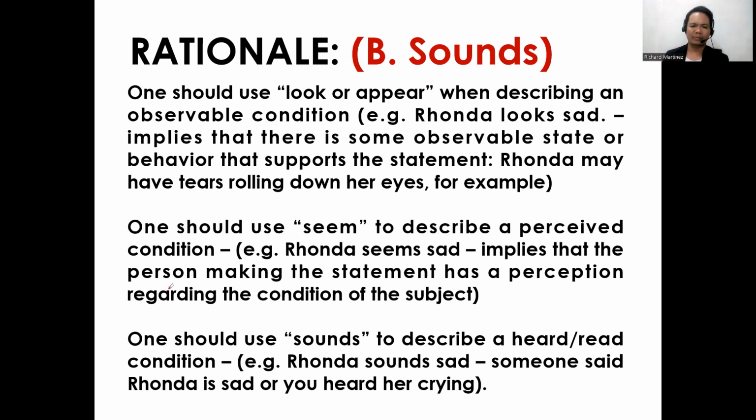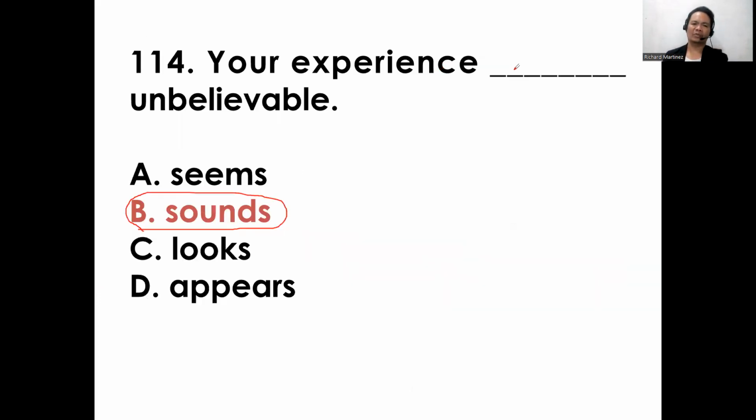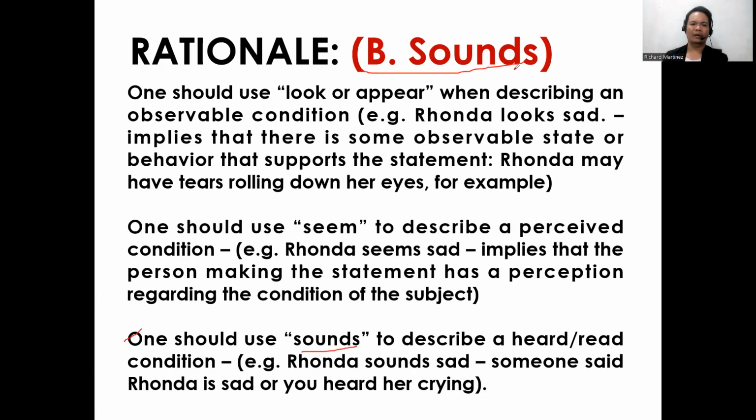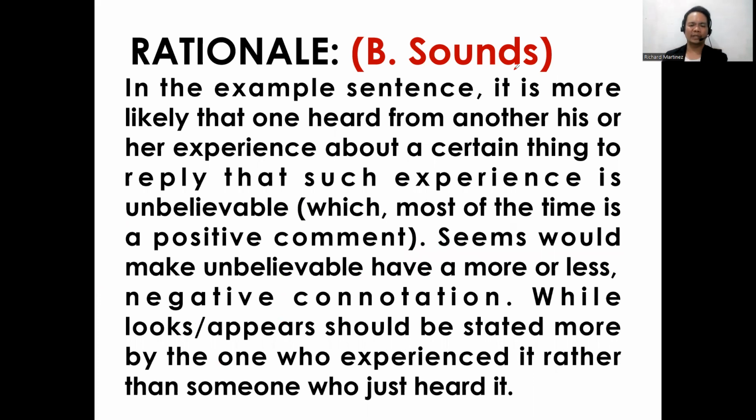One should use sounds to describe a heard or read condition. Example, Rhonda sounds sad. Someone said Rhonda is sad, or you heard her crying. So the answer for this item is letter B, sounds. Your experience sounds unbelievable. All right, so let's proceed now to the next.